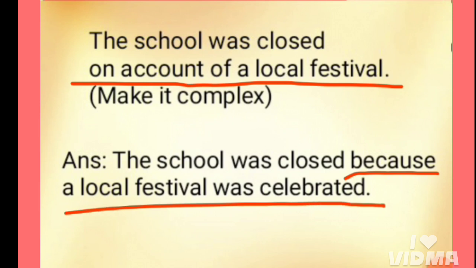Because a local festival was celebrated. This is a subordinate clause. And the school was closed. This part of the sentence is the principal clause. We have joined the two parts of the sentence with the conjunction because. So the complex sentence here is: the school was closed because a local festival was celebrated.